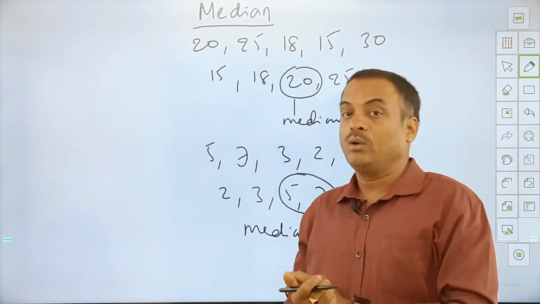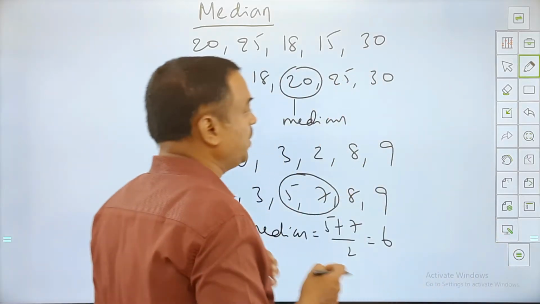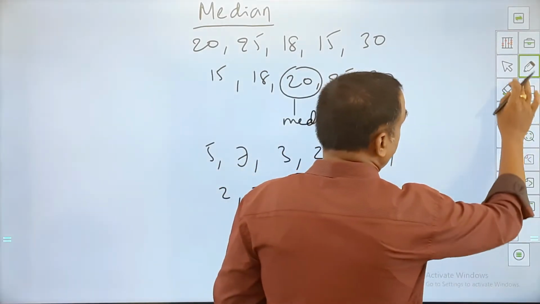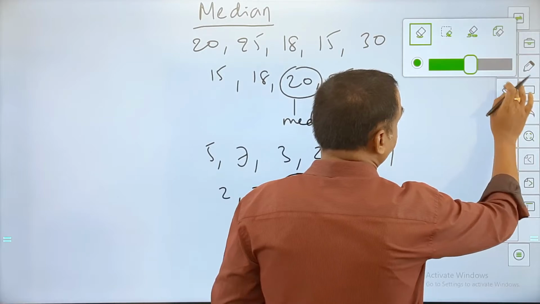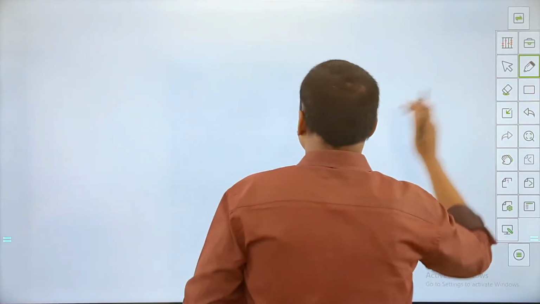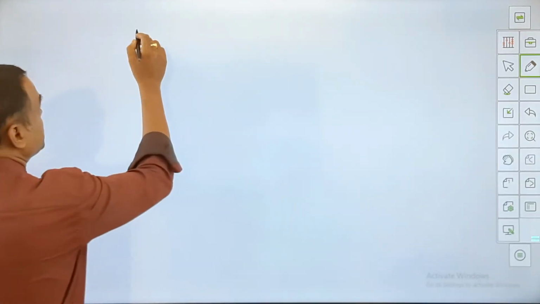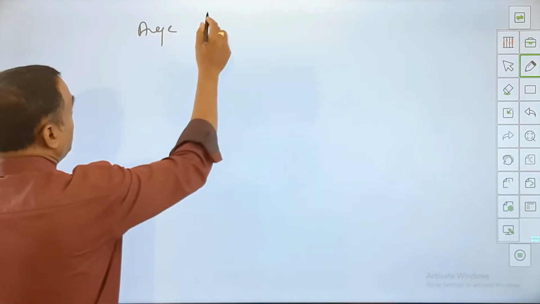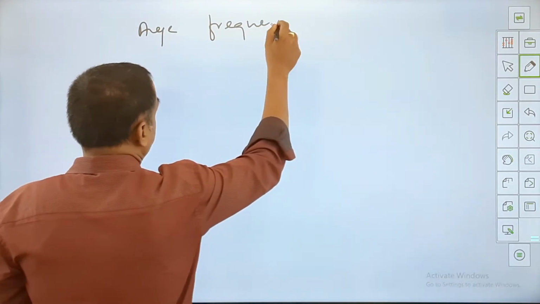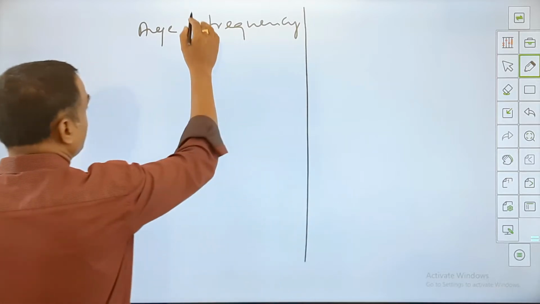Now grouped data also can be given. In that case, what will we do here? For grouped data, I'll take a fresh board. In grouped data, we have something called age and frequency given to us, as a table.